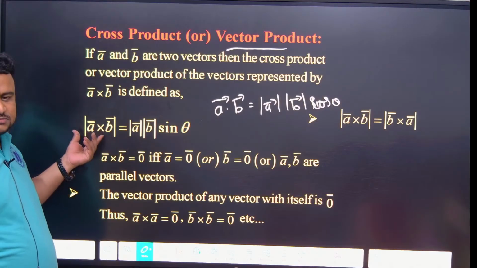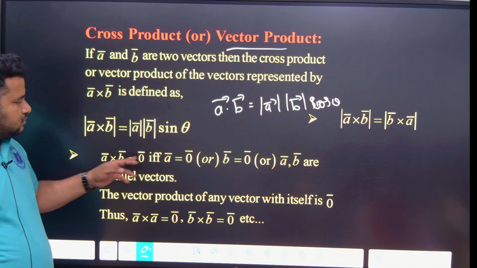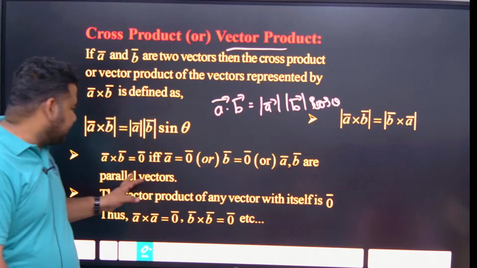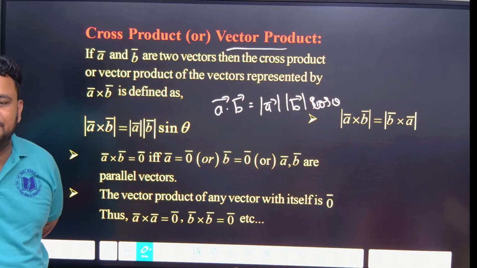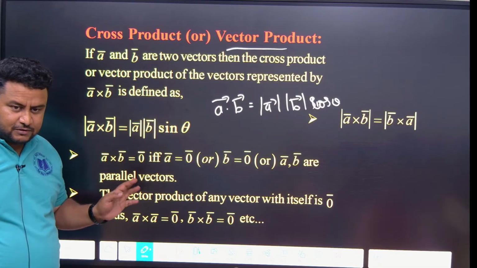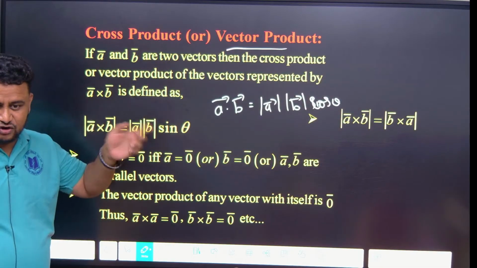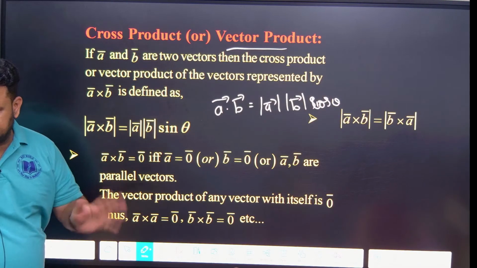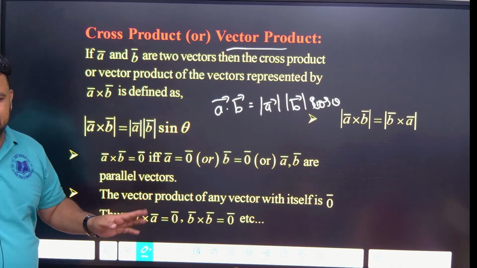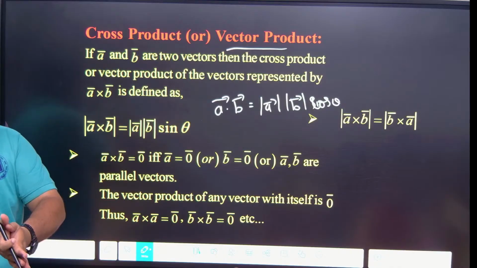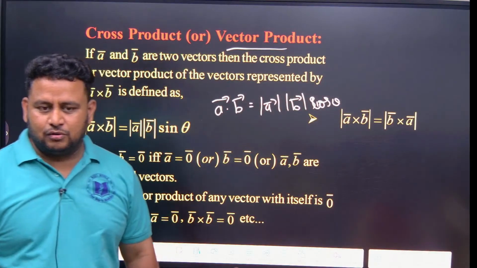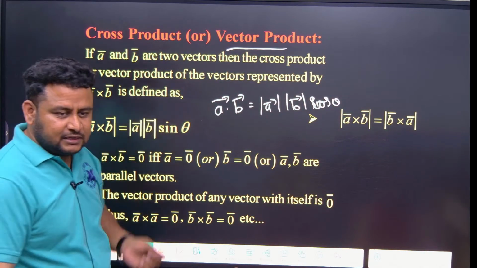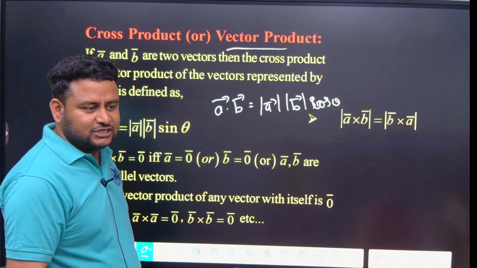So this A cross B vector will be 0 if and only if either A is 0 or B is 0 or both A and B are parallel vectors. Parallel means theta is 0, so A cross B is 0, because sin 0 is 0. For dot product you cannot say that. Parallel means A dot B is maximum, while here parallel means A cross B will be equal to 0, understood?